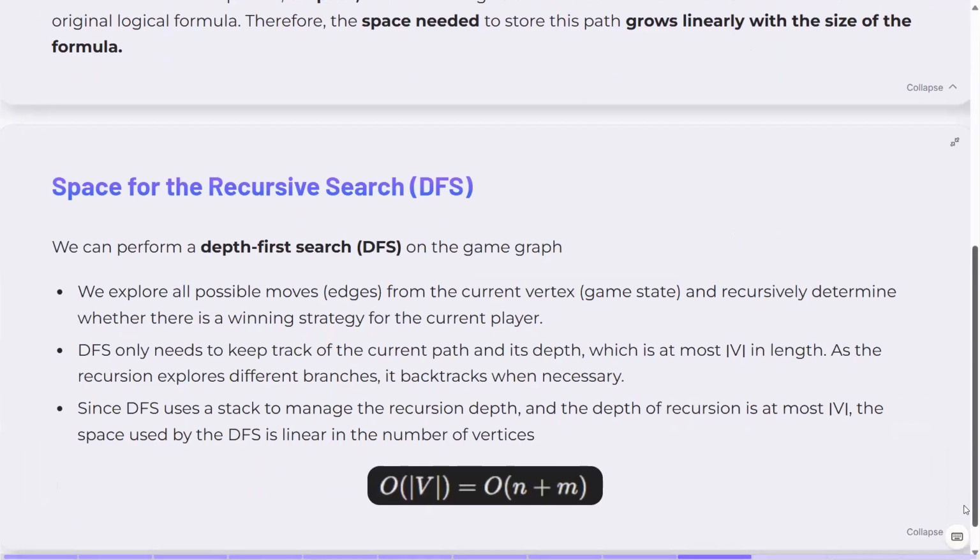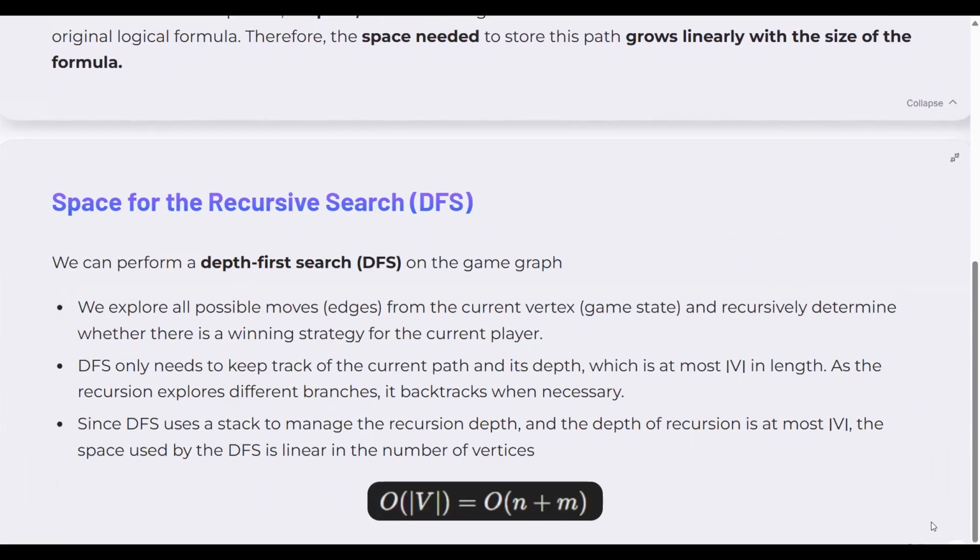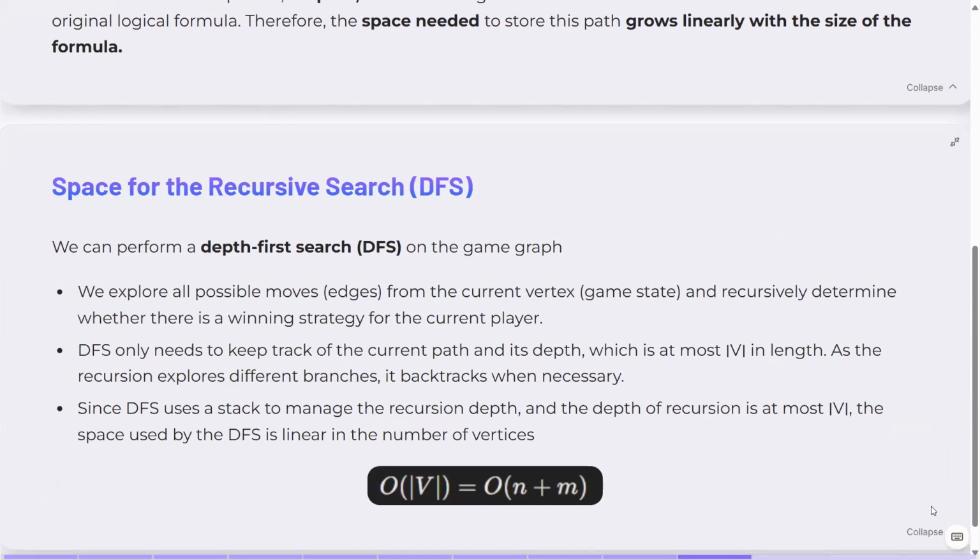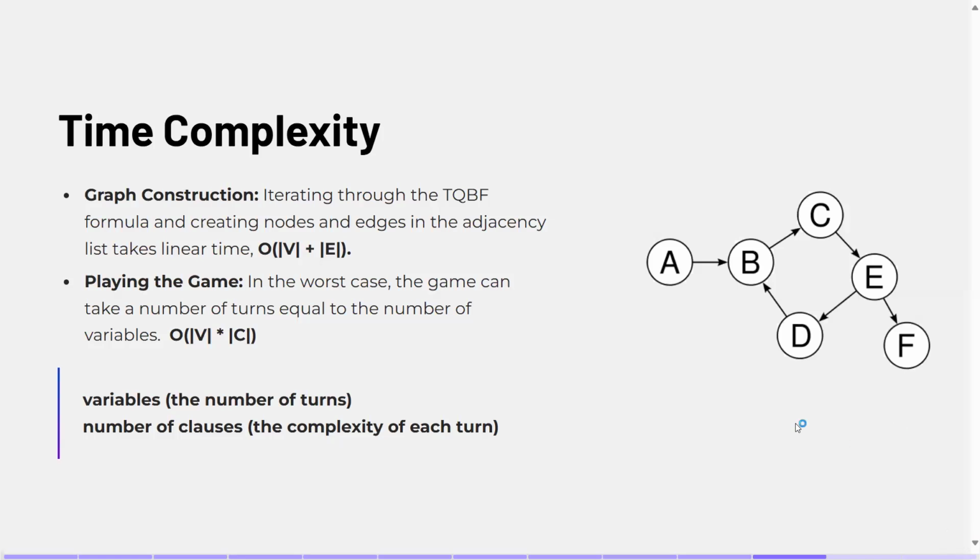Now let's look at how much space is required for the algorithm or the logic behind this game. This will basically be a depth-first search, where a player moves from one node to another depending on the logic of the game. However, the space this takes will only be O(n + m), where n is the number of variables and m is the number of clauses.